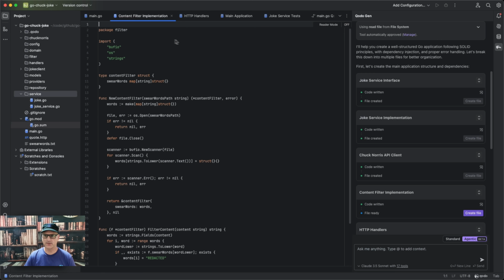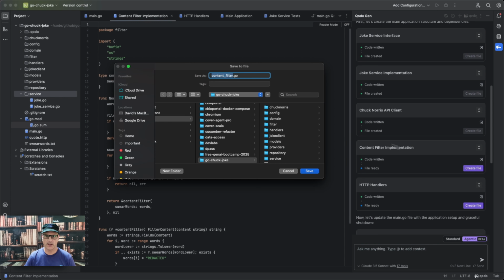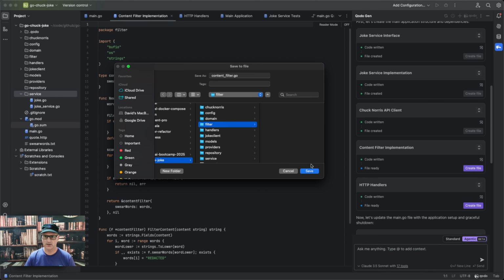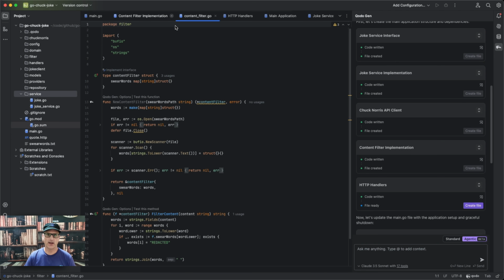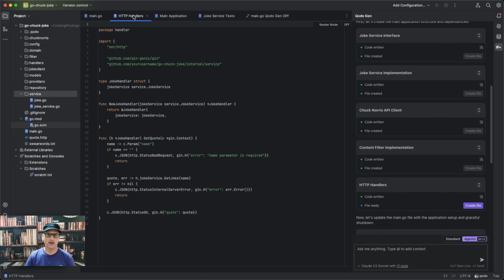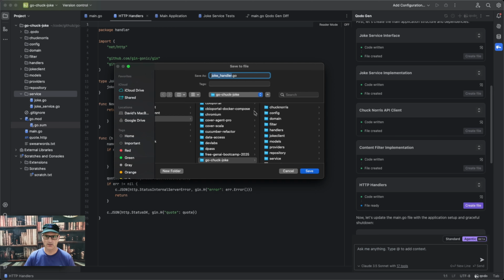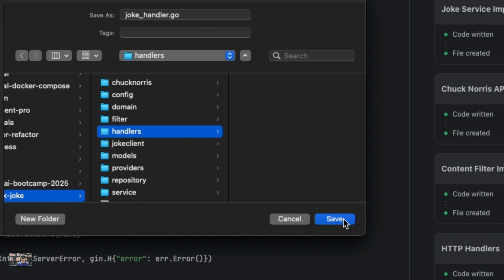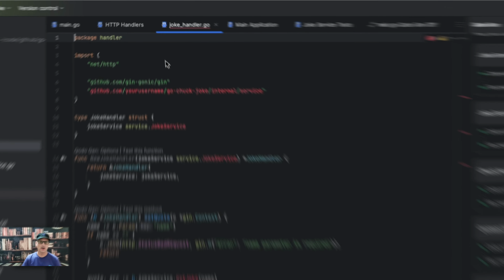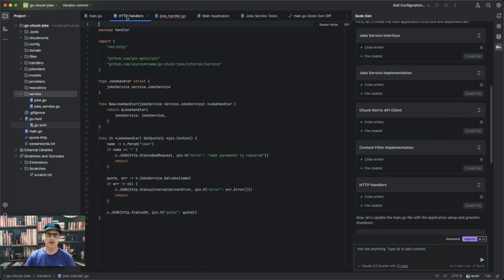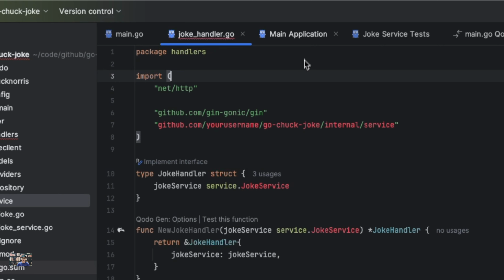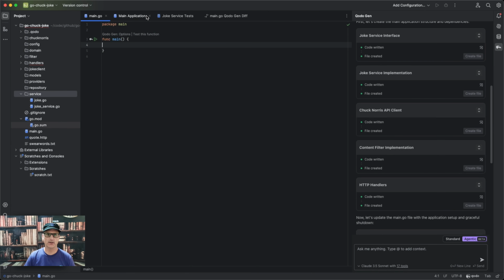And here is our filter for our swear words. I'm going to put that into the filter package, and we have that one done. And then our HTTP handler. That's going to go into our handler folder. It says handlers, and that's fine for right now. You want plural or singular? I'm going to make it plural, and I'm done with that one.